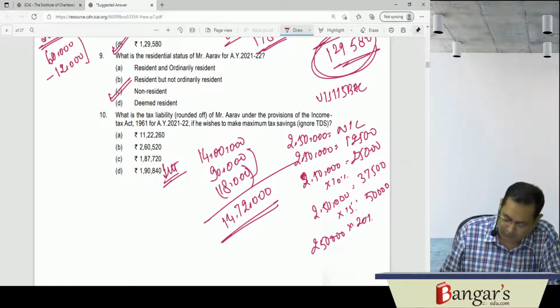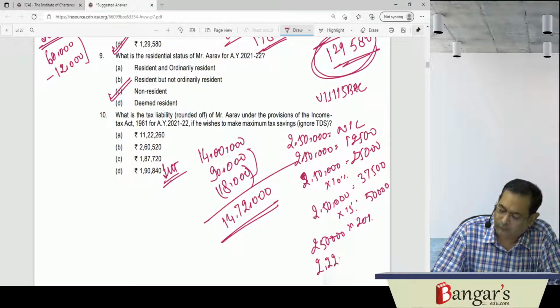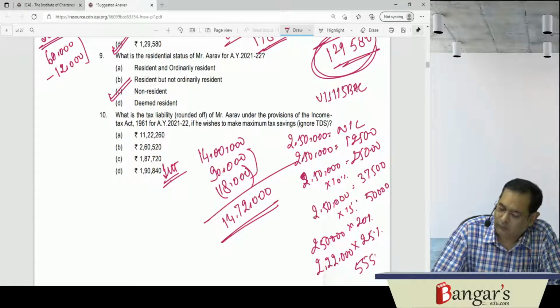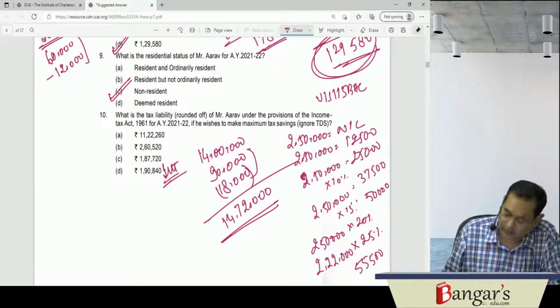12.5 lakh we have already covered. So 14.72 minus 12.5. Okay, that is what? 2,22,000 into 25%. That is 55,500. So 55,500 plus 50,000 plus 37,500 plus 37,500.